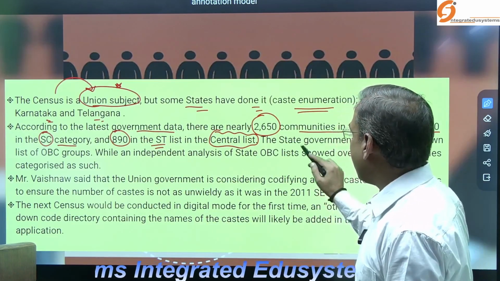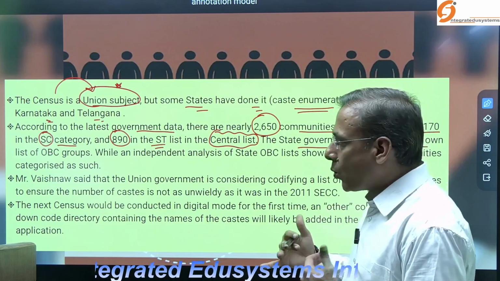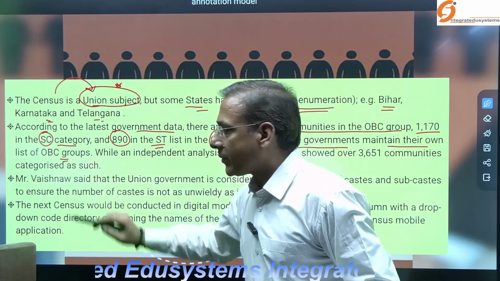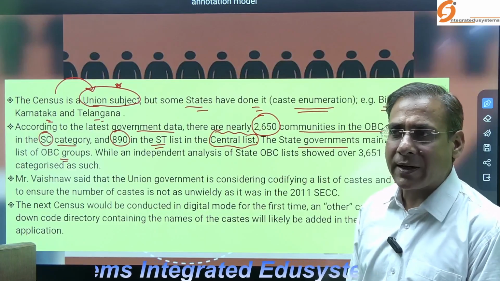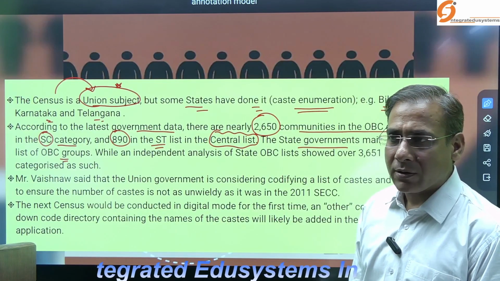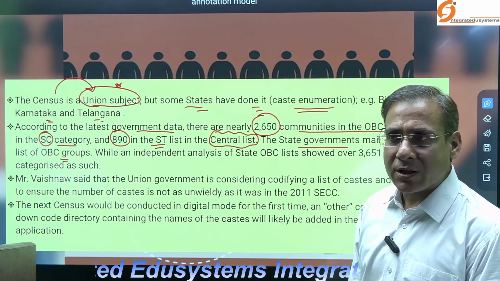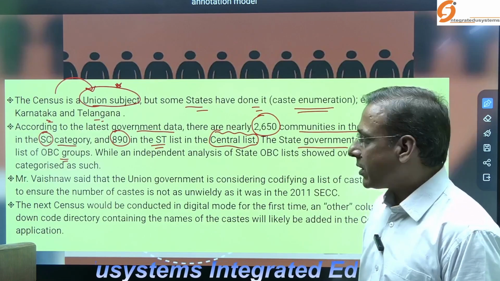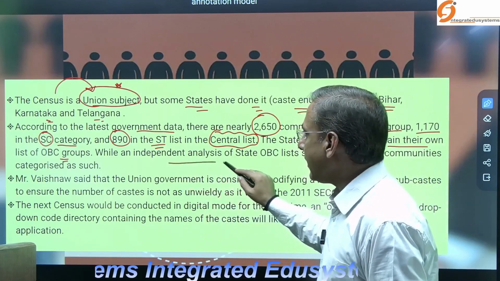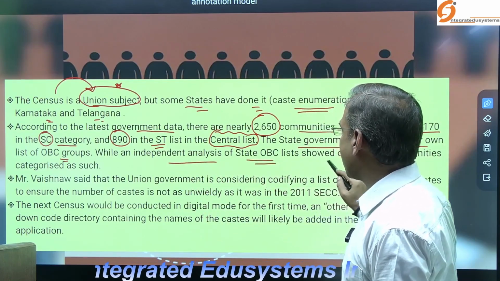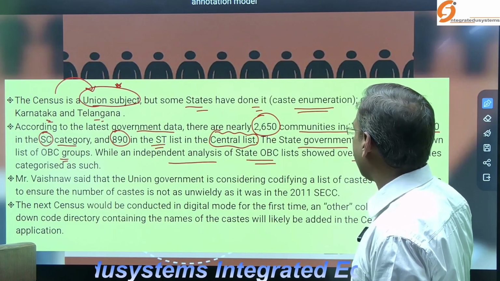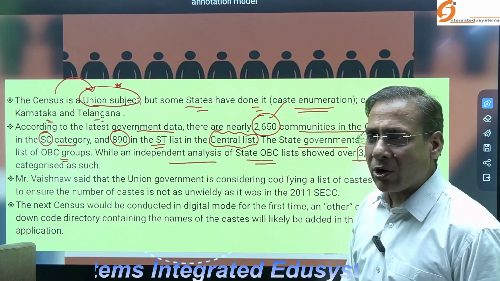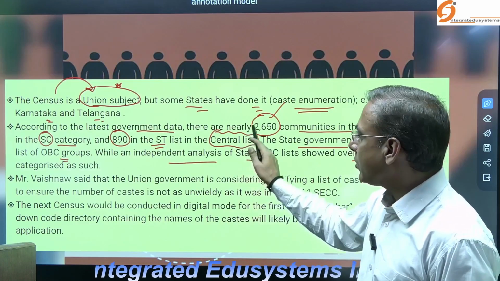The state governments maintain their own list of OBCs, and that's why, as I have said today, caste is more regional in character. Different states sometimes have different castes and communities. Our independent analysis of state OBC lists showed over 3,651 communities. So according to the central list, how many OBC communities are there? 2,650.